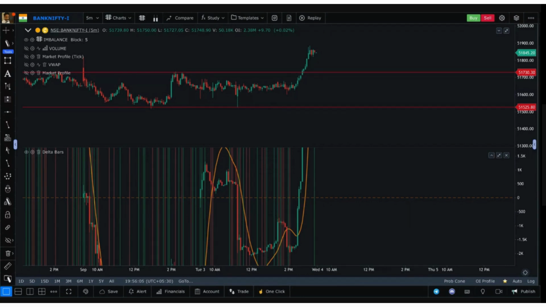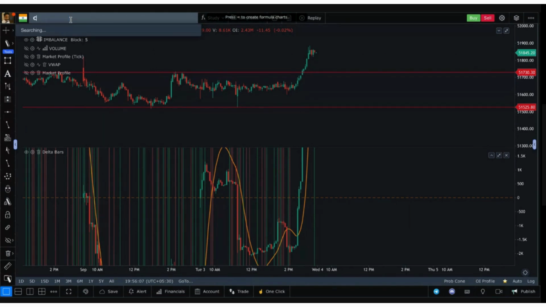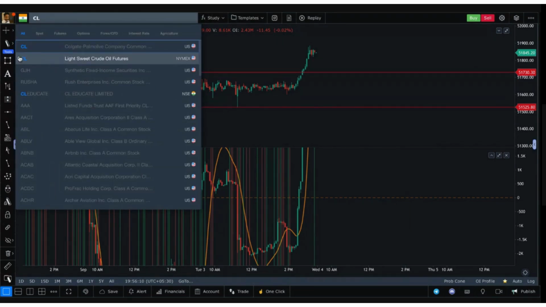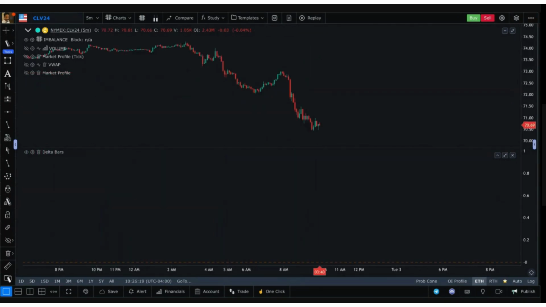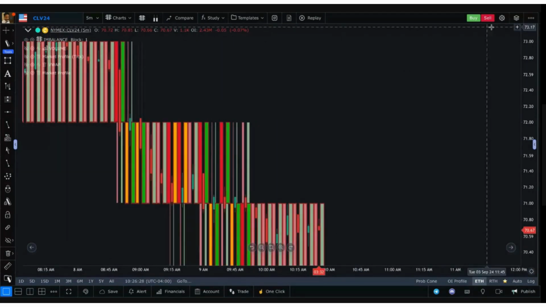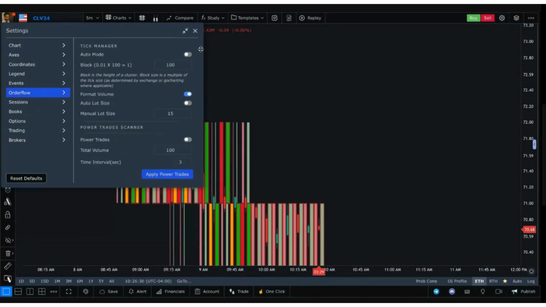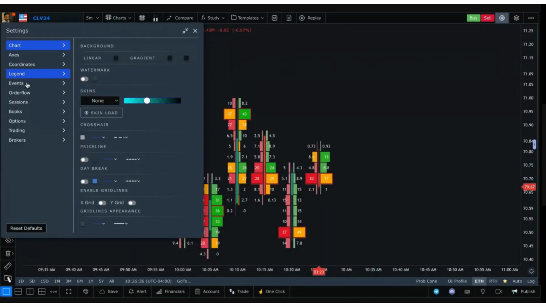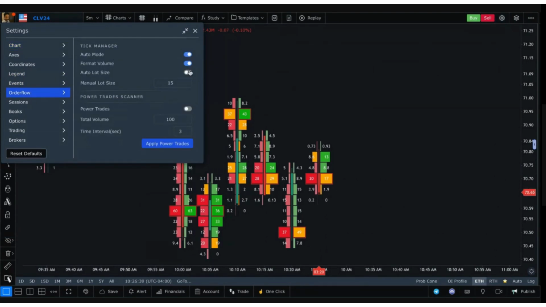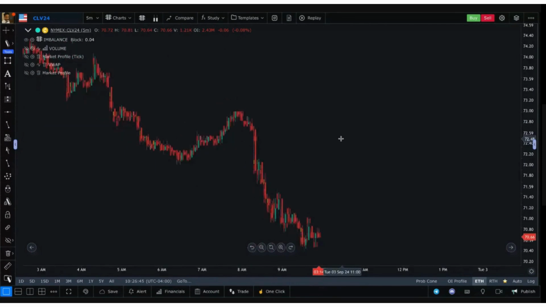Sorry. Yes, I have, and for that I use something called CME. So on the CME exchange, NYMEX, I look at crude oil. What I look at is the futures of crude oil on the US exchange, NYMEX exchange. For that you have to get the US data pack. The best way to trade crude is like this. You just go to this and use order flow here essentially. Look at how fast the data is coming in. It's the most liquid crude oil contract in the world. So I use order flow here.